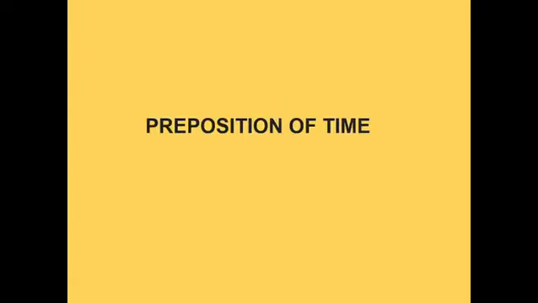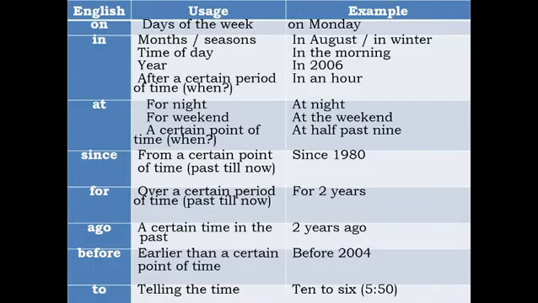So let us see what are the prepositions of time. I have made this chart over here and it is going to be very easy. I would be reading this chart and you would understand how we are using all the prepositions and how they relate to time. For example, "on" can be used with days of the week, for example, on Monday. "In" can be used with reference to months, seasons, time of day or year, or after a certain period of time. That is, the question is when. For example, in August, in winters, in the morning, in 2006, in an hour.